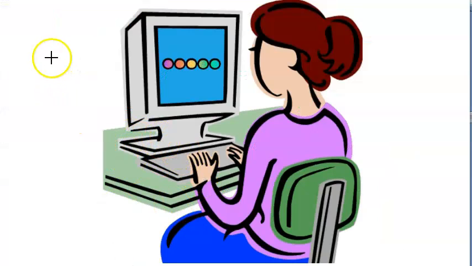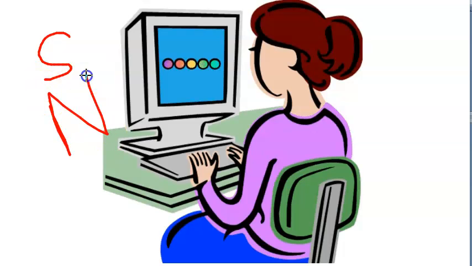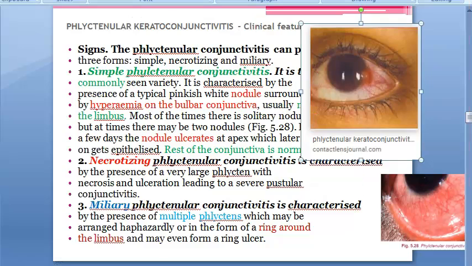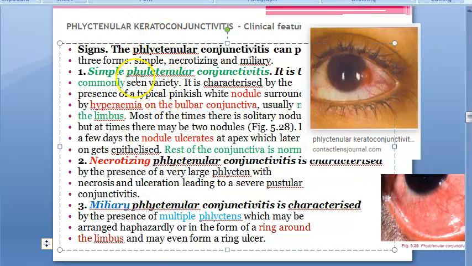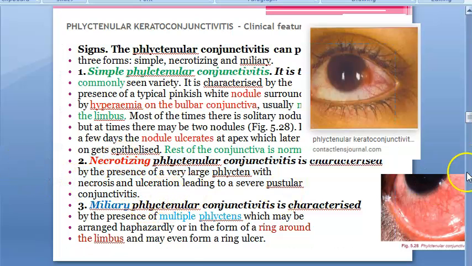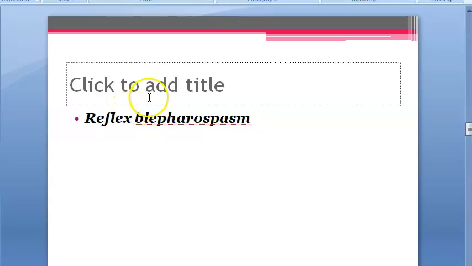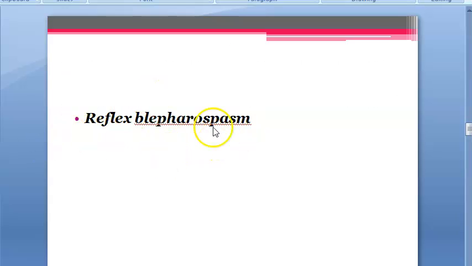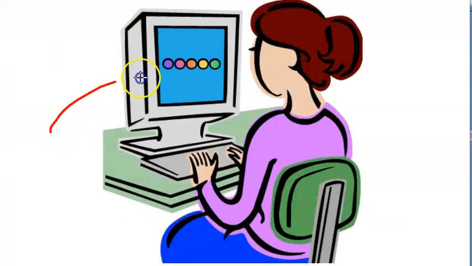So what did they tell you? First they told you simple, then necrotizing ulcerative, then miliary. These are some signs that you will see. In the stages what you saw, same thing. You had the nodular, necrotizing, ulcerative, then granulation tissue, then healing. Same thing only you are seeing here in signs. These people can have reflex blepharospasm, that is eyelid spasm.